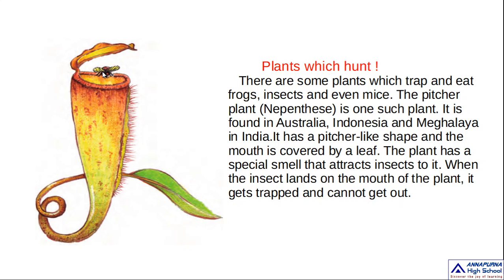So like this, plants, that means the Nepenthes plant, get their food from frogs, insects or even mice also. Okay children, so we could find these kinds of plants in Australia, Indonesia and Meghalaya. Okay children, have you understood? Yes.